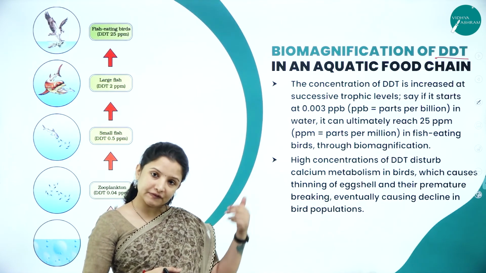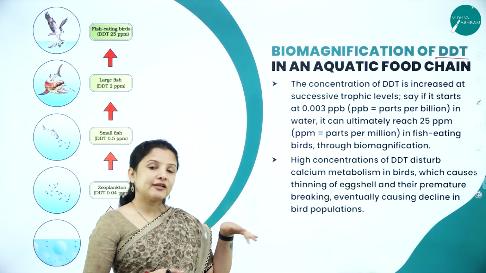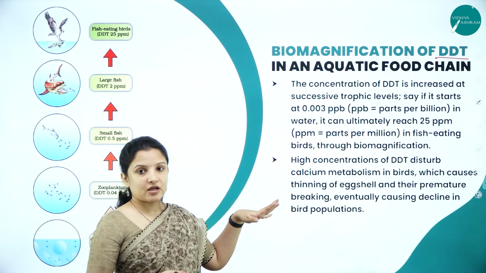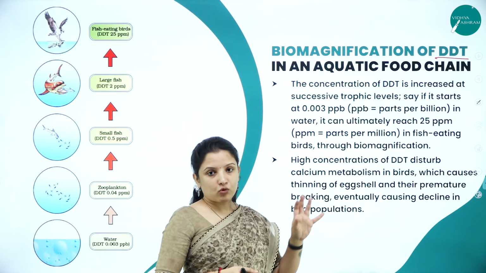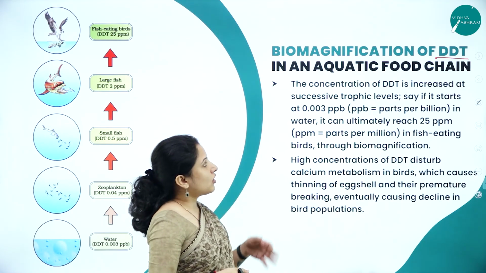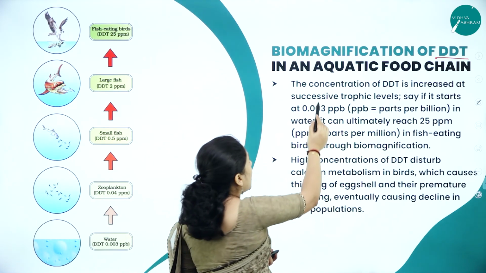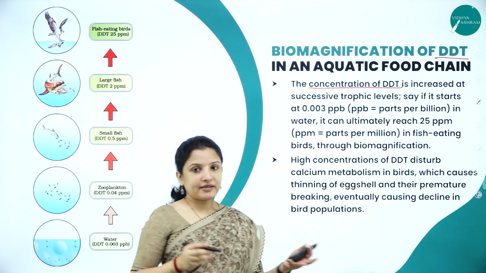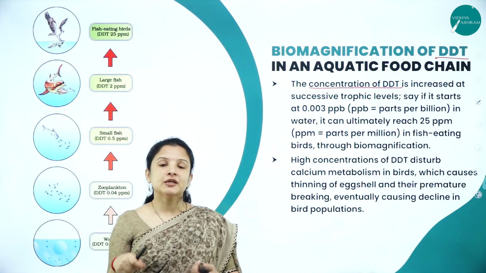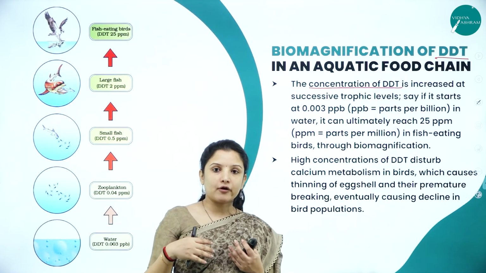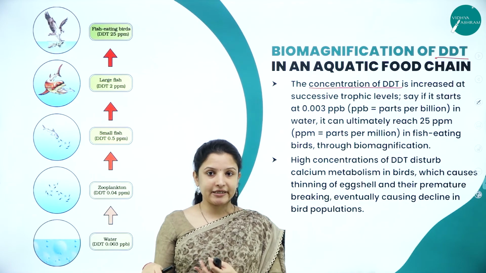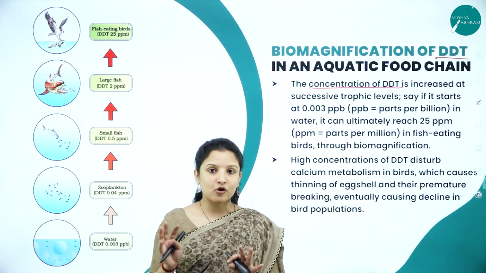Now it is banned because of this particular reason itself. Not just that, DDT causes a lot of respiratory disorders, and also it causes biomagnification because of its pollution to the water body. So we'll take this example and you will understand even better. How did DDT enter into the water body? Nearby there was an agricultural field. The farmer would have sprayed DDT to improve his crops, and whenever there is runoff of water from the agricultural field, it will flow into the nearby ponds and lakes carrying the DDT. That DDT will get accumulated in the ponds and the lakes.